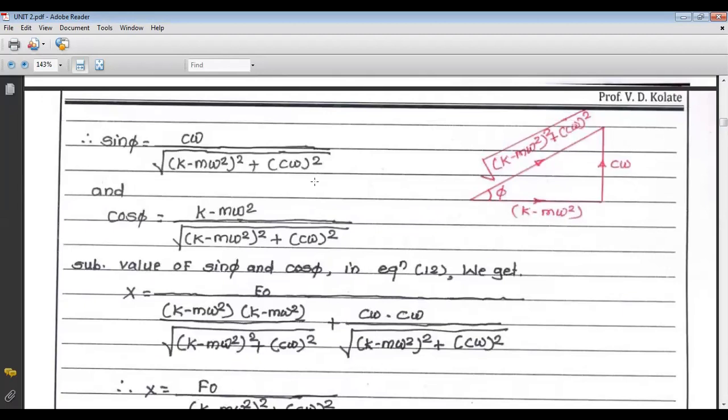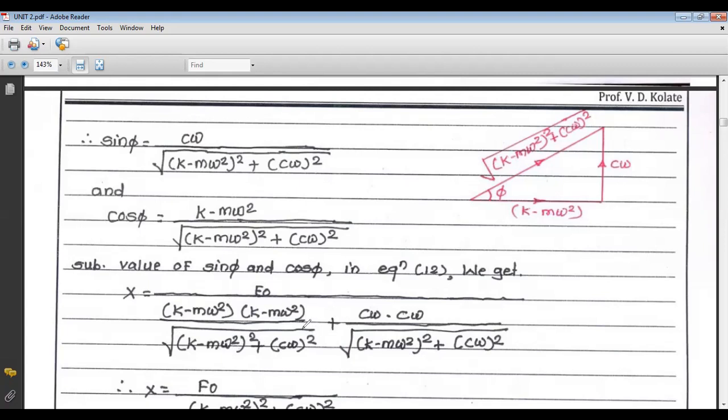Cos phi is k minus m omega square upon the square root of (k minus m omega square) square plus (c omega) square. Now similarly, there is a term c omega, and we have to put the value of sin phi. So c omega into sin phi is c omega upon the square root of this. Now the denominator is common, that is the square root of (k minus m omega square) square plus (c omega) square. So we have to add these two terms.